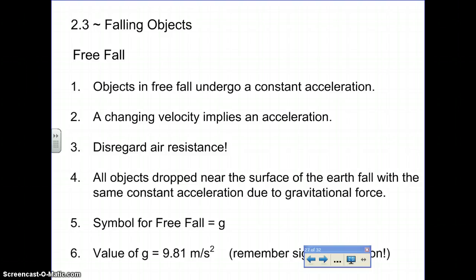When we talk about falling objects, we're talking about what really is just a special case of motion with constant acceleration that we talked about in our last video. It's a special case having to do with kinematic equations. When we talk about objects that are falling, they're falling under the influence of gravity. And gravity tends to be a very constant force in at least one way. It's constant in its direction. Objects always fall towards the center of the earth.